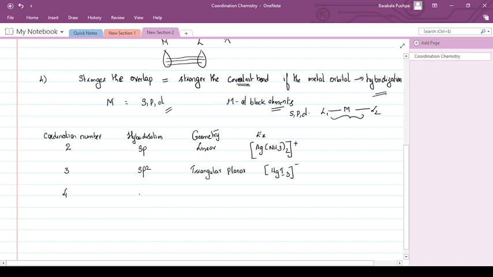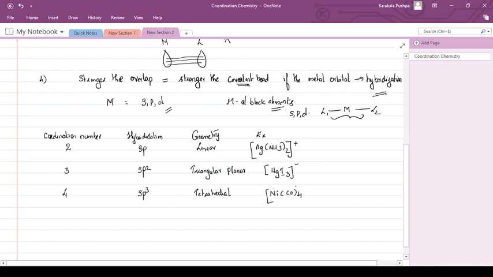The type of hybridization can be sp3. The shape will be tetrahedral. For example, this compound is Ni(CO)4. Nickel complexes most probably give these shapes.